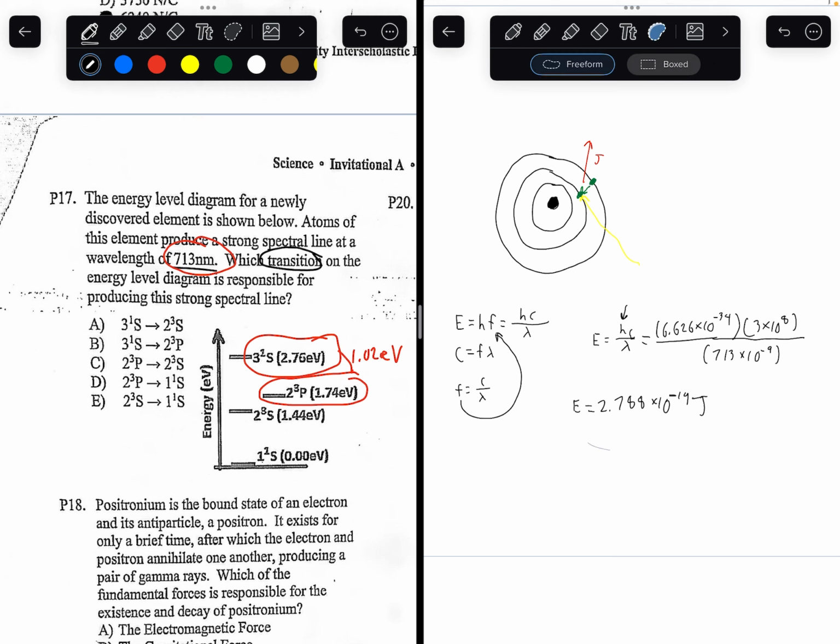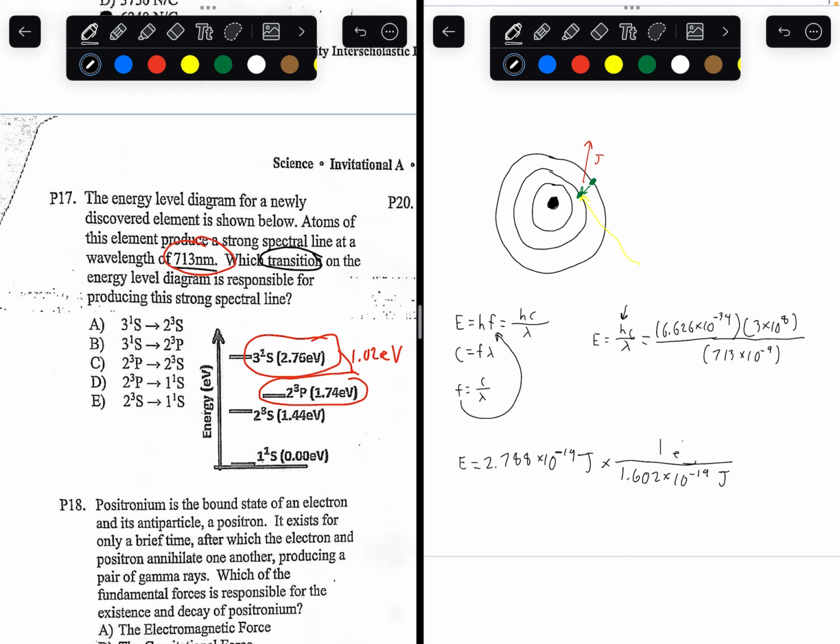So we can convert joules into electron volts by doing this. For every 1 electron volt, plugging that into the formula, we can get 1.74 electron volts. That is the energy drop. We want an energy drop that equals 1.74 electron volts.